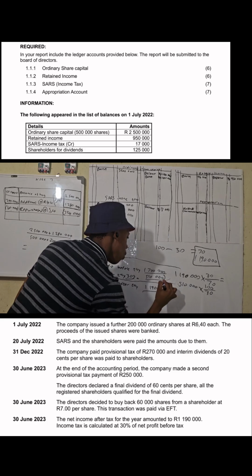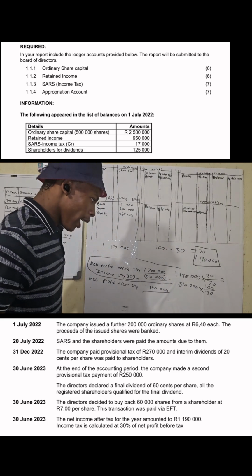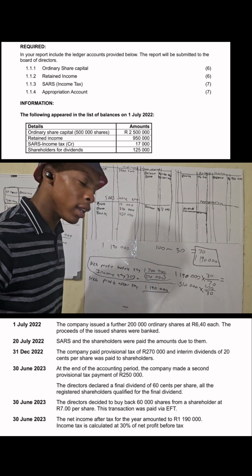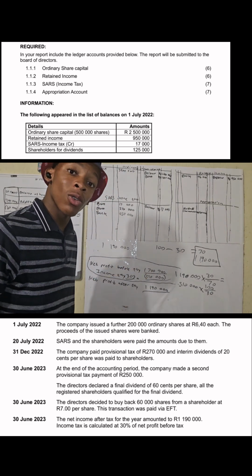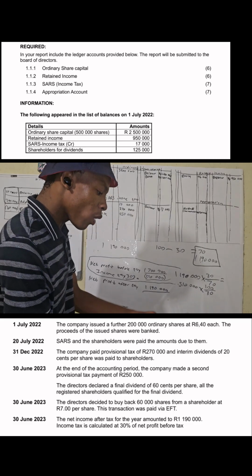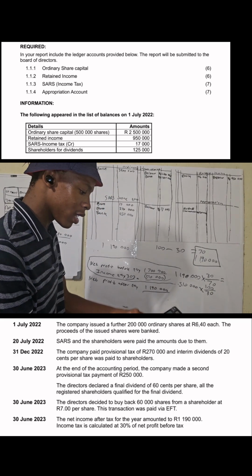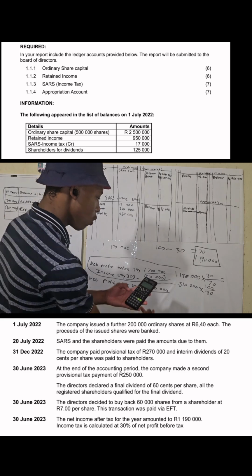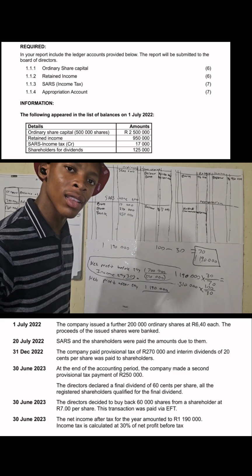1,700,000. Let us verify to see whether my calculations are wrong. 1,700,000 minus 510,000 gives 1,190,000.